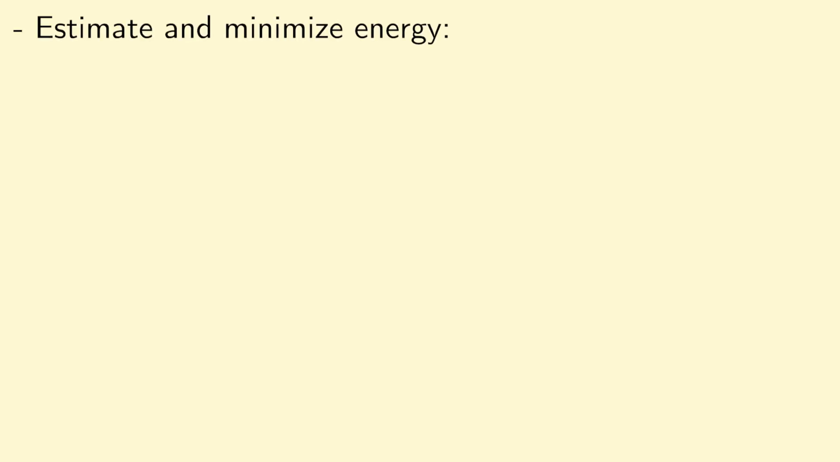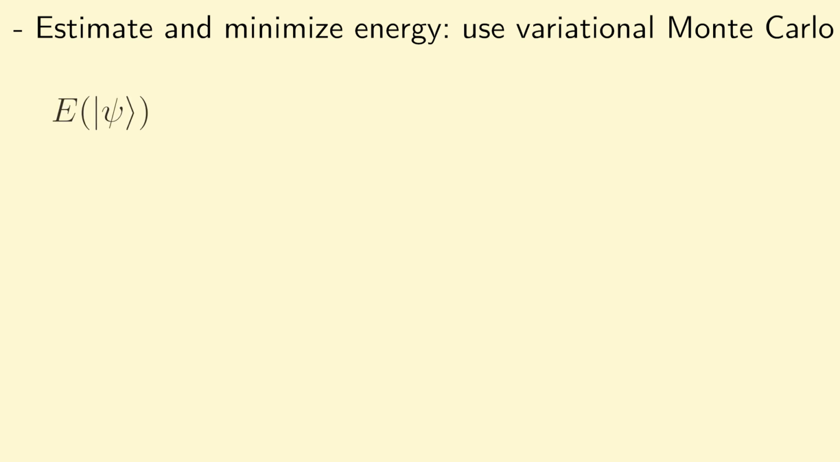Let's now take a look at how these are used in practice, and in particular, we need a method for estimating and minimizing the energy of a neural network quantum state. For this, we can use a technique known as Variational Monte Carlo, in which we estimate the energy with Monte Carlo techniques. To see how this works, we can first express the energy of some wave function psi as the expectation value of the Hamiltonian, which we can then expand as the following integral.